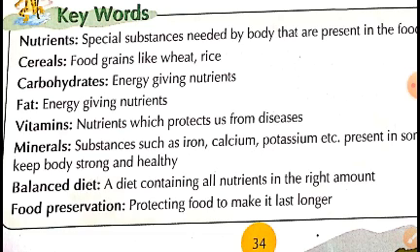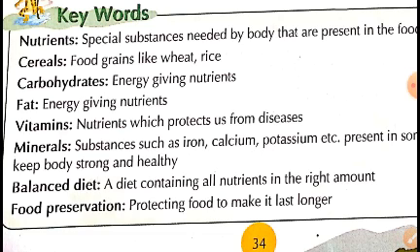Now, next one is vitamins. As we know, nutrients which protect us from disease are called vitamins. These vitamins are also called protective food, as it provides resistance from the diseases.